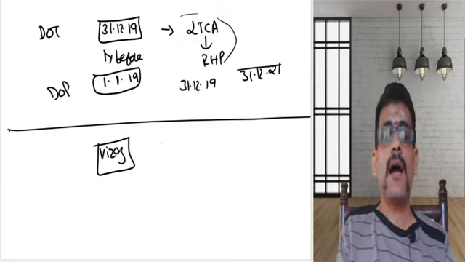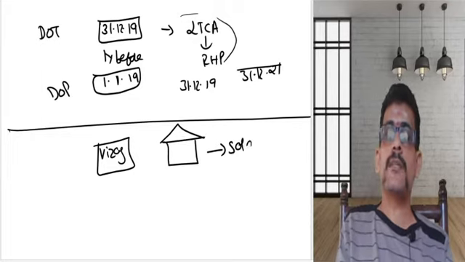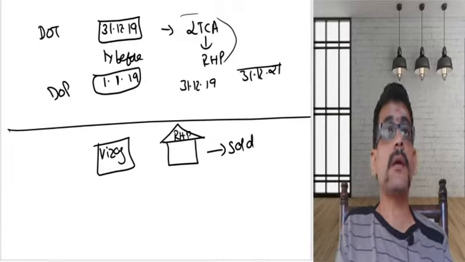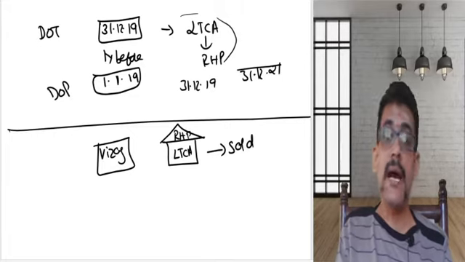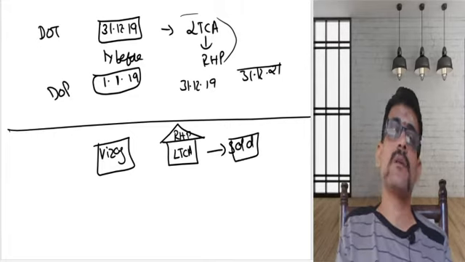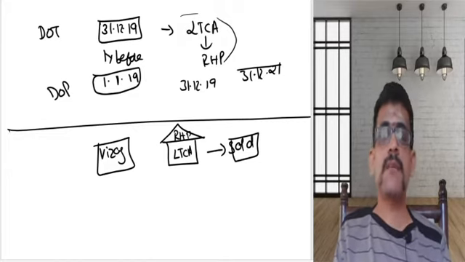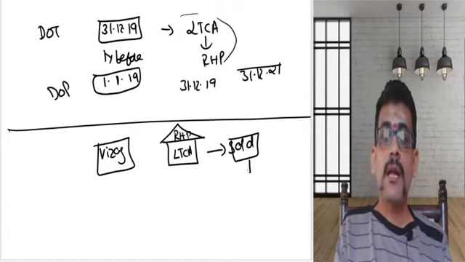In Vizag I am having a house. So what I had done, this house was sold. I had sold this house. This is nothing but my residential house property, and this house is nothing but my long-term capital asset. I sold this house. I am an individual, transferred a long-term capital asset which is nothing but a residential house property. Then I got a consideration.